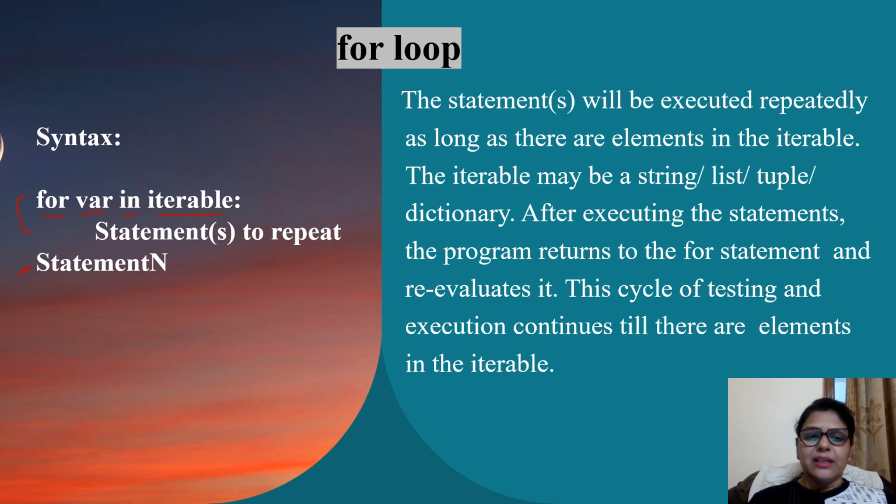So again, this loop is going to be executed till there are items in the iterable. As many items as there are, that many times the for loop is going to be executed. So here we have to keep one thing in mind, that a for loop is always executed a fixed number of times. The while loop may be used in a situation where I do not know in advance the number of times I may need to execute. We'll take more examples of this.